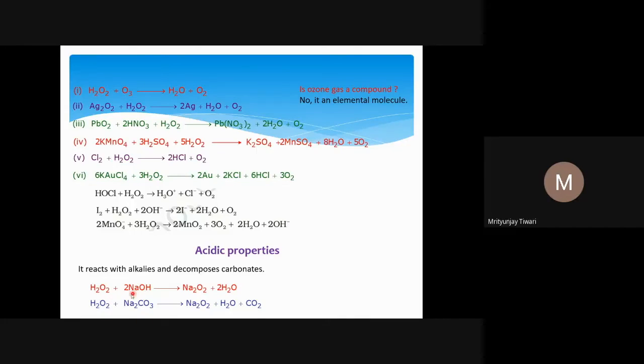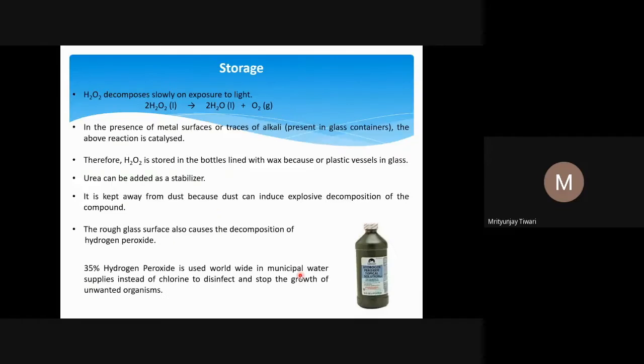H2O2 can also react with Na2CO3. We know this is also a base, and it again forms Na2O2. Again, the Na2 goes to the oxygen, and this forms H2CO3, which is carbonic acid. Carbonic acid is not a stable acid, so it decomposes into water and carbon dioxide. And this is what we know: carbon dioxide reacts with water to form carbonic acid. That we know, this reaction. This acid is not that stable, and that we also know.